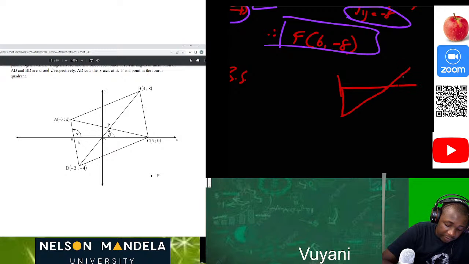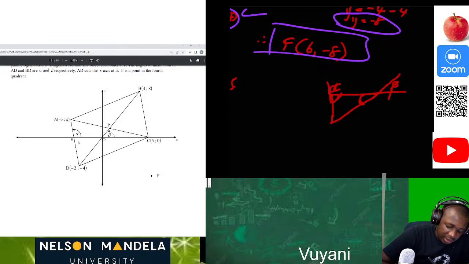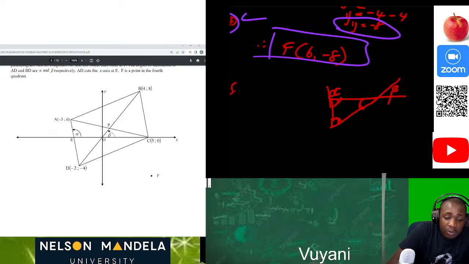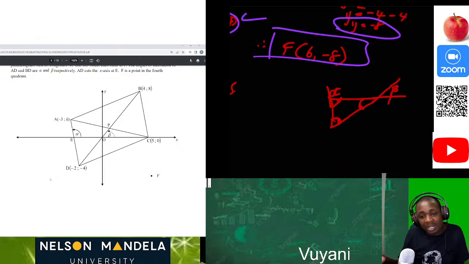Then we can see that we have beta here, then we have alpha here. So we can calculate alpha, then we subtract 180 to get this angle here. Then we can calculate beta, then beta will be equal to this angle because they are vertically opposite angles. Then it's going to be easy for us to calculate this last angle here. Why? Because now it's just going to be the summation of this angle here plus this is equal to 180 degrees. So we can all see that that's easy for all of us.